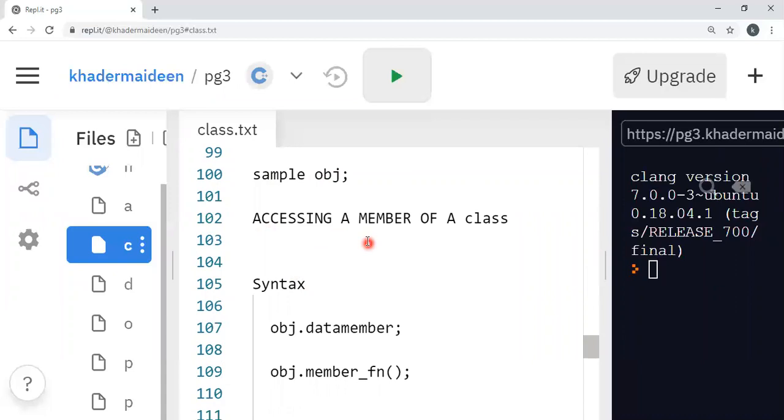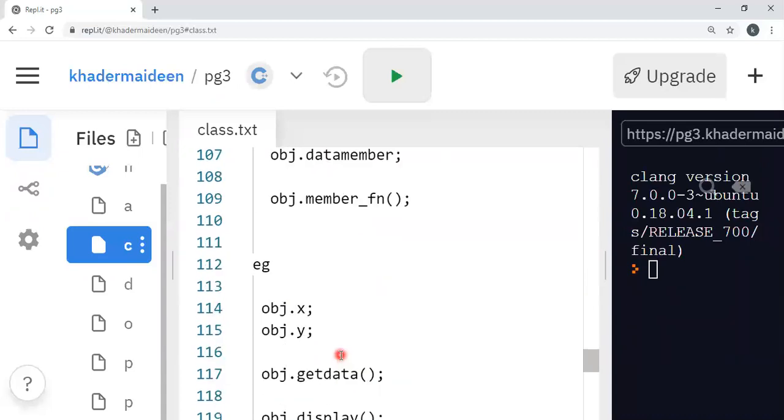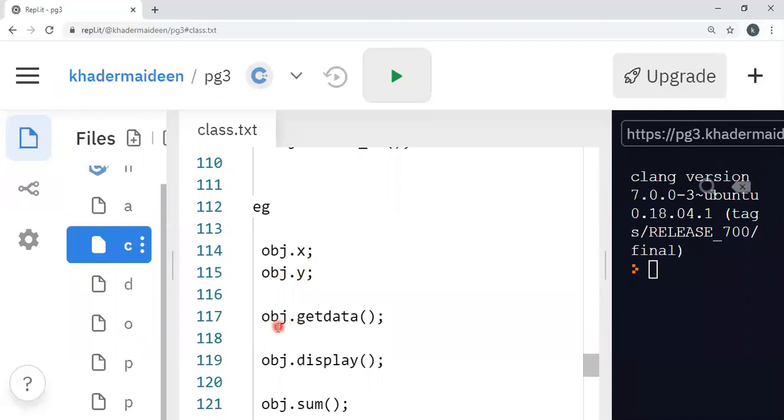And accessing a member of a class. How to access the member of the class? The general syntax is object name dot data member, and like that object name dot member function. For example, suppose that I want to access X, then object dot X. I want to access Y, then object dot Y. And then member functions, like object dot get data, object dot display, object dot sum. Like that we can access the data members and member functions.